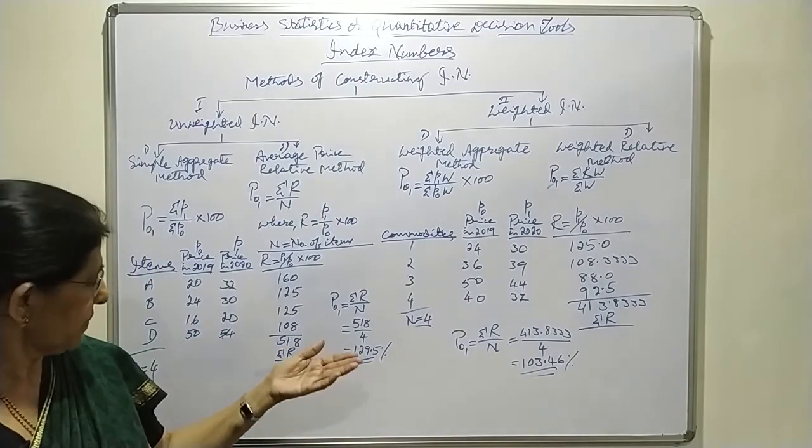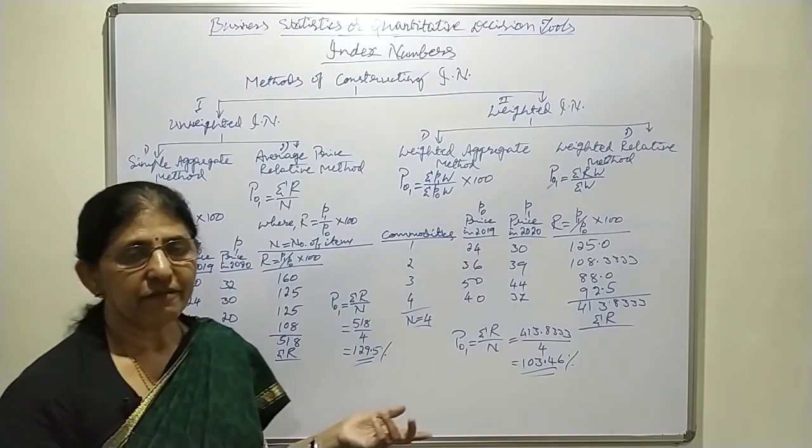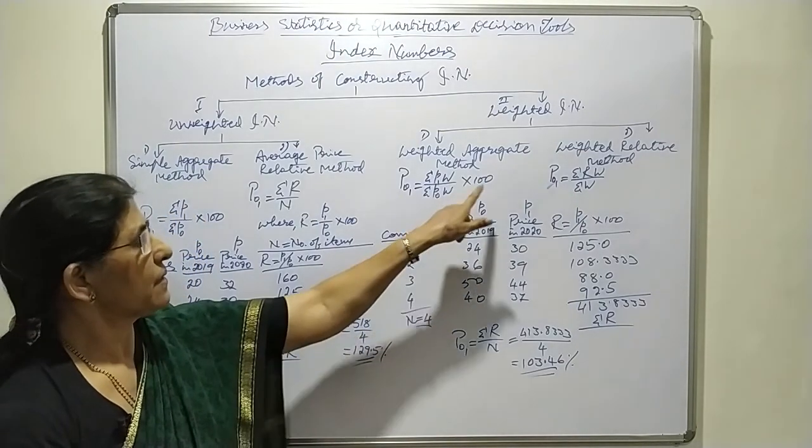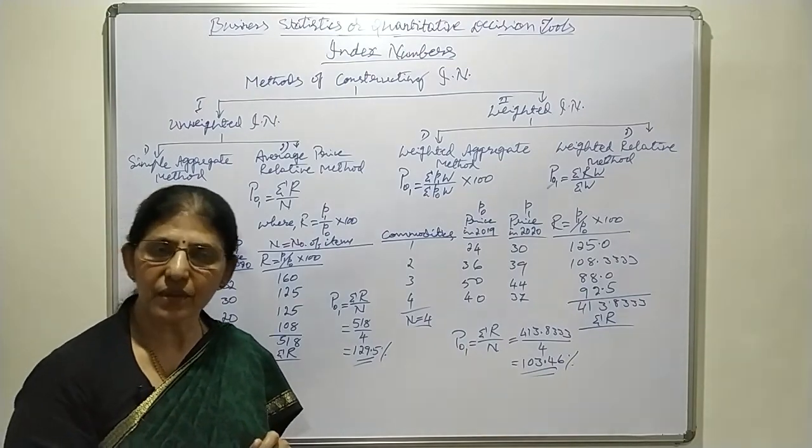Okay. In the next video, I will take problems under the weighted aggregate method and weighted relative method. Okay, thank you.